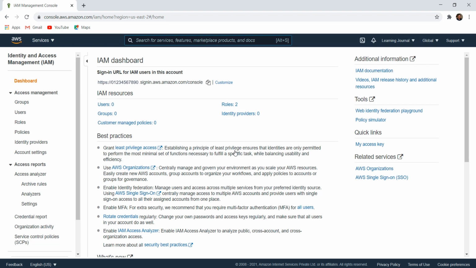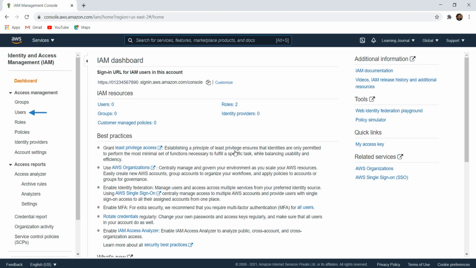An IAM user must know the direct sign-in URL. The number shown here in this URL is your unique AWS account ID. So, an IAM user should know the account ID, or he should know the sign-in URL. Without this URL, or without knowing the account ID, an IAM user cannot log into the AWS console. Make sense? Great. I'll come back to the sign-in URL once again.